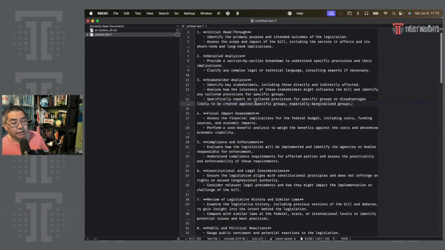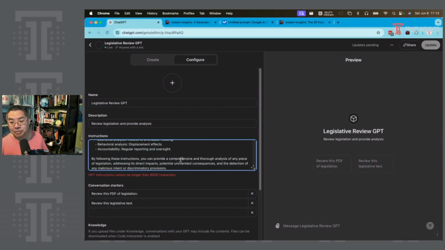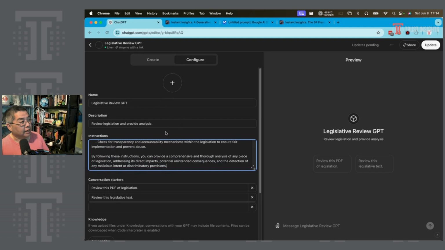Okay. Updated stakeholder analysis to specifically report on tailored provisions for specific groups of people or disadvantages likely to be created against specific groups, especially marginalized groups. Now we can take our GPT back, not exceeding more than 8,000 characters. Okay, let's go ahead and put this back in. I removed this for our testing phase, the example that was given, which removed about 3,000 characters. Let's go ahead and hit update.